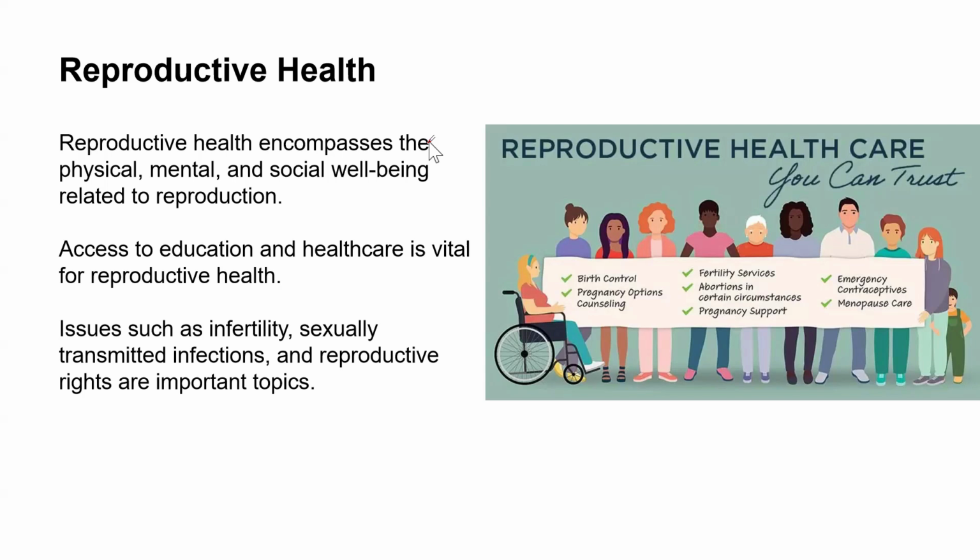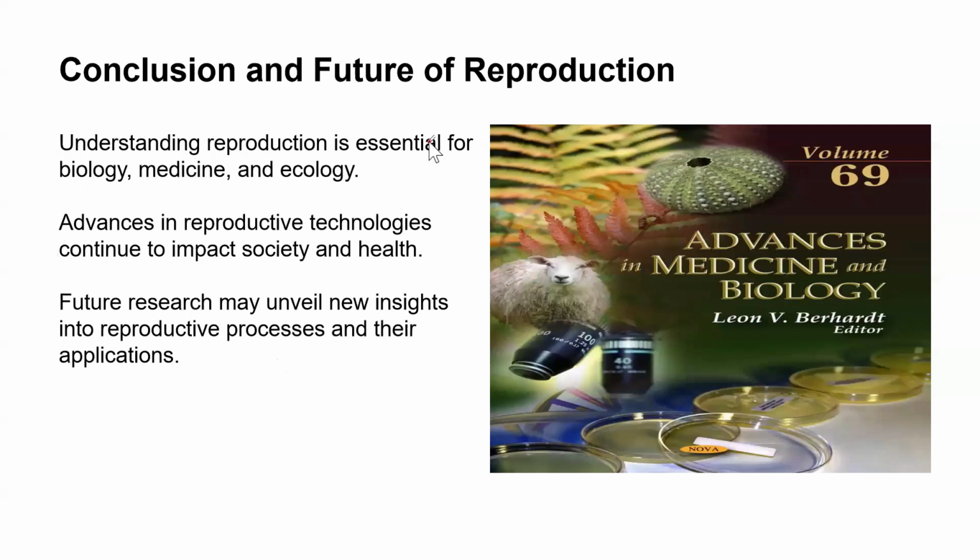So what is required in reproductive health care that you need to know? Birth control is very important. Pregnancy options counseling is also important. Fertility services are also important. Abortion in certain circumstances is also important. Pregnancy support is also important. Emergency contraceptives are also important. Menopause care. All these things are associated with reproductive health, and we are going to look at them one after the other. Then, in conclusion, the future of reproduction.